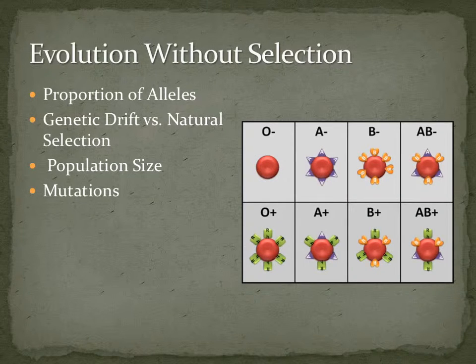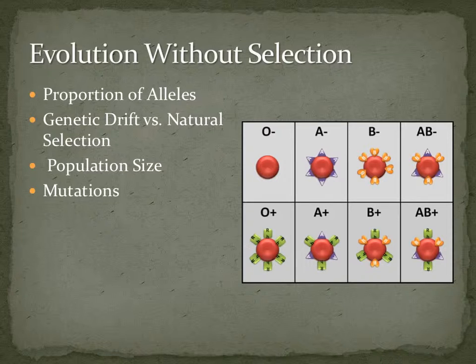Proportion of alleles. Many biologists define evolution by the proportion of alleles, which are different forms of a gene in a population. Each individual has 2 copies of each gene, which may be identical or different. During sexual reproduction, each pair of genes gets passed on to the offspring with a 50-50 chance of which parent's genes get passed on. In small populations, the proportion of different alleles can change over time.